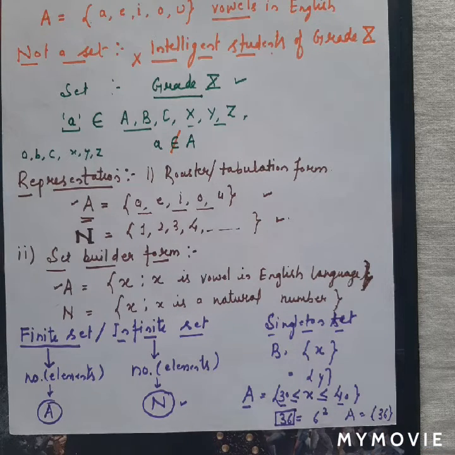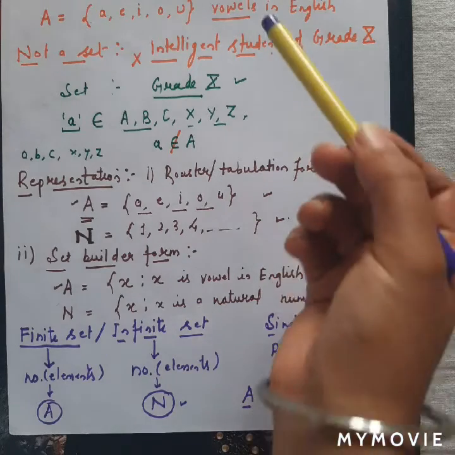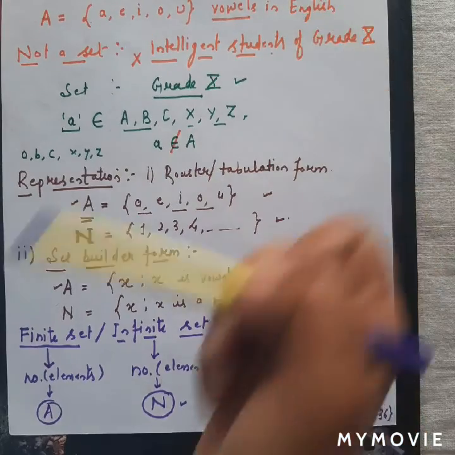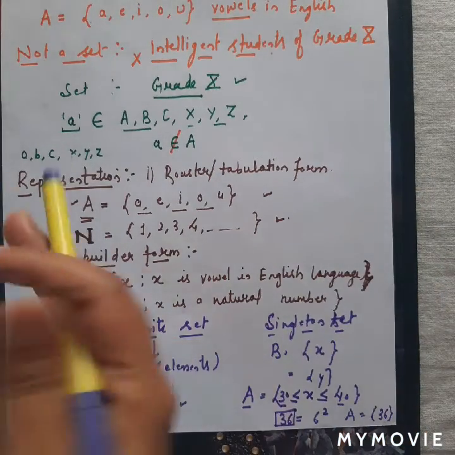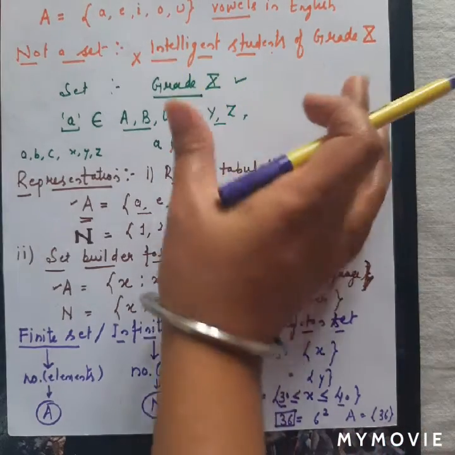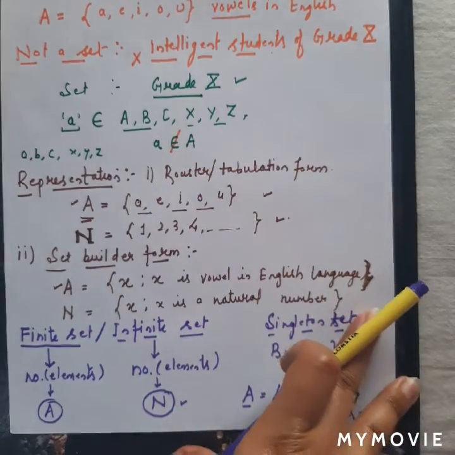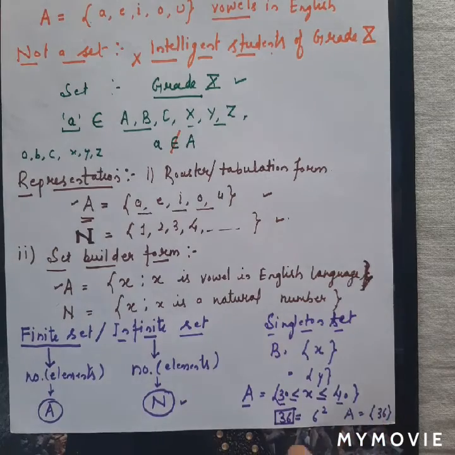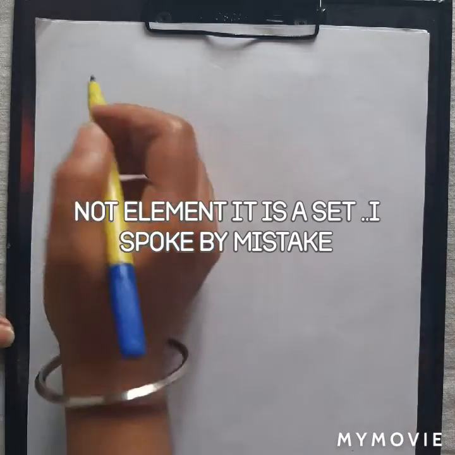So this is all about finite sets, infinite sets, representation of a set, and which collection can be called a set. There could be many collections, as I have told you, but all those collections cannot be called sets.